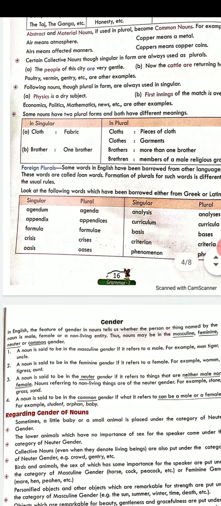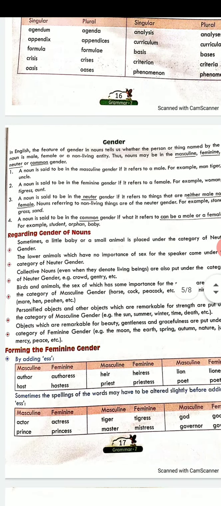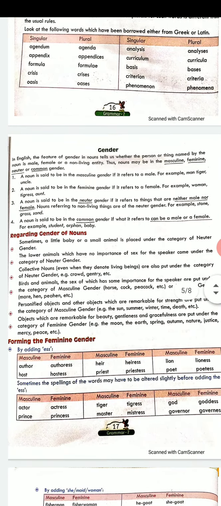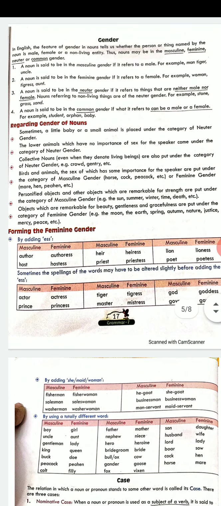Now I'll jump to the next page, that is gender. You know, there are 4 kinds of genders: masculine, feminine, neuter and common gender. Whenever a noun is said to be in the masculine gender, it refers to a male, like a peacock, uncle, father, tiger.